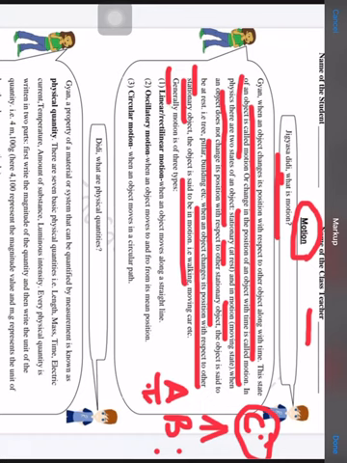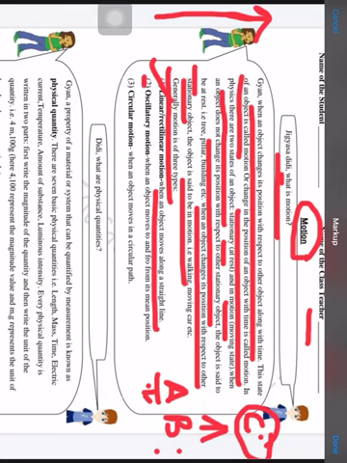Now there are different types of motion. First is linear motion. When an object moves along a straight line, it is said to be linear motion. That means it is going straight without any turn or without any circulatory motion. Second is oscillatory motion, means the object is oscillating at a point only.